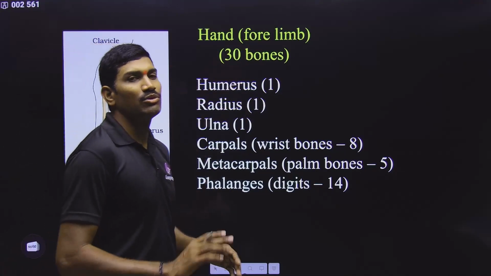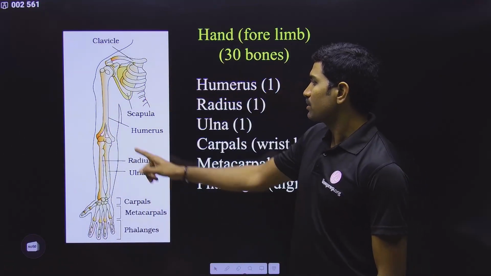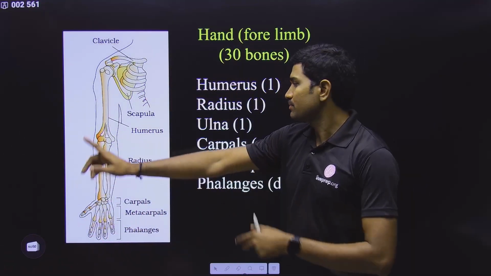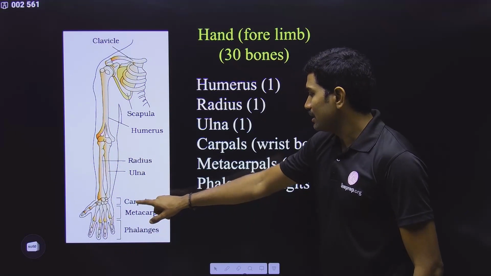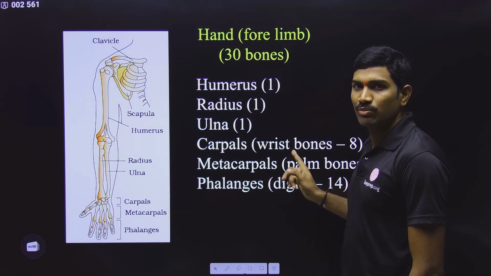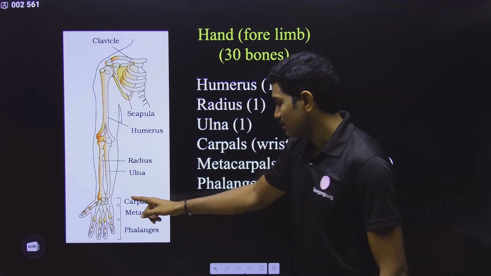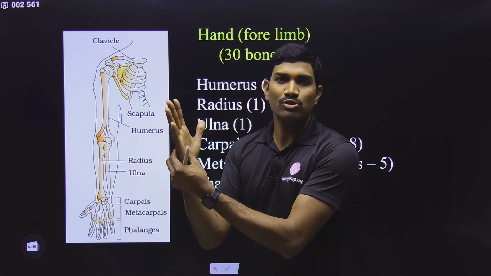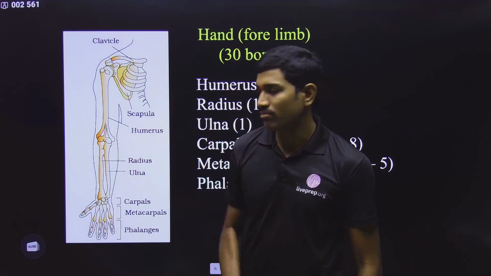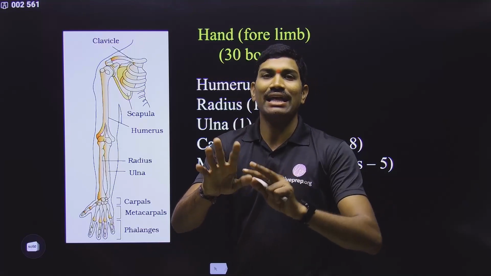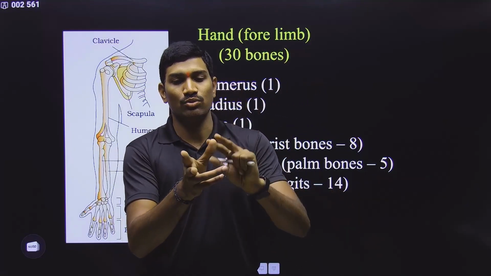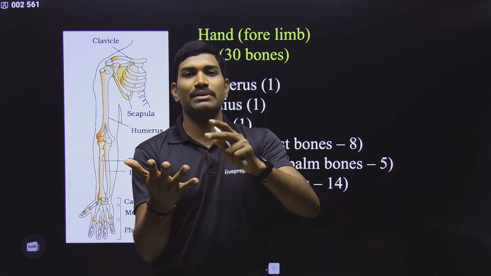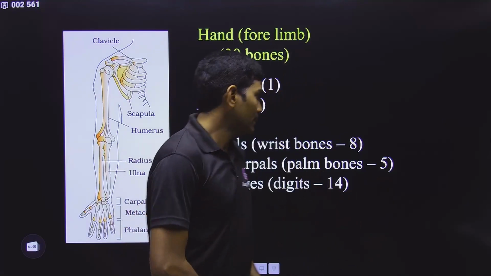In this, a total of 30 bones are present. What are these 30 bones? One humerus is present, and then one radius and one ulna, and then carpals. Carpals are also called wrist bones. They are a total of 8 in number. Then metacarpals, also called palm bones, 5 in number. And the last ones are called phalanges, 14 in total. How? Only the thumb has 2, but the remaining fingers have 3 plus 3 plus 3 plus 3. So in this, a total of 14 are present.